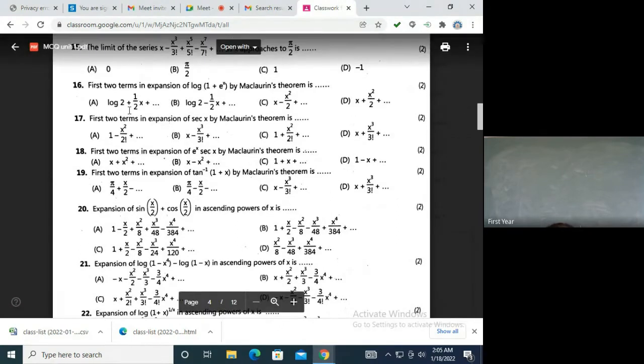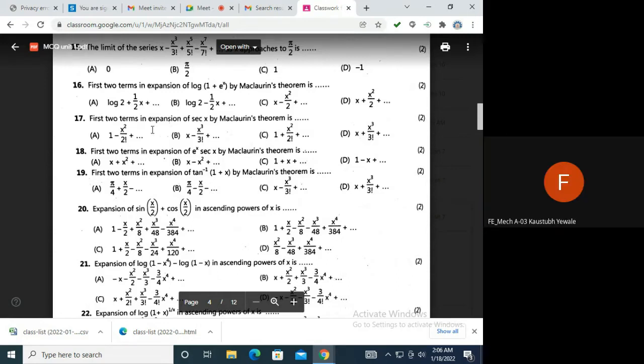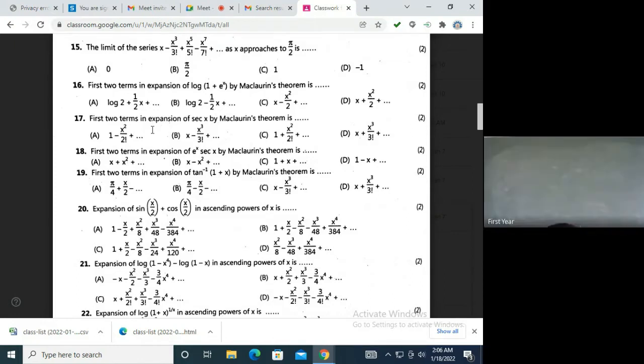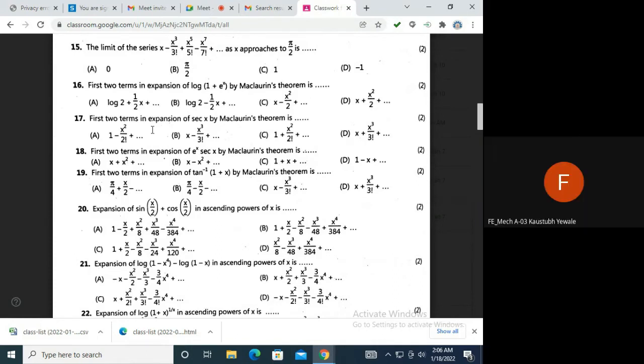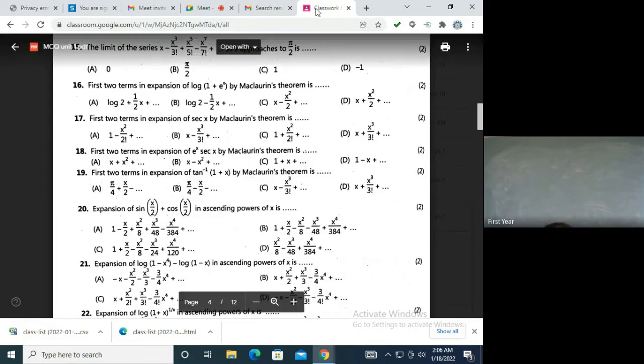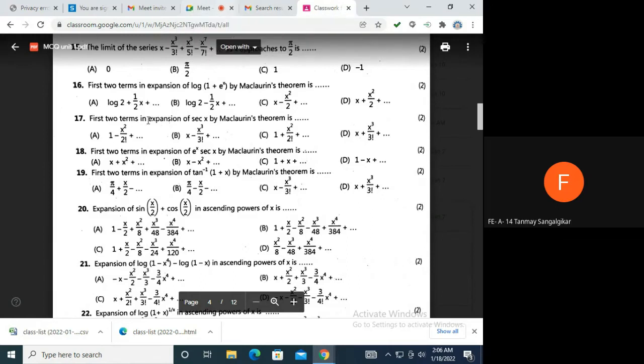Now this you have to solve. The first two terms in the expansion of log of 1 plus e raised to x by Maclaurin's theorem. So how are you going to do it? Ma'am, first we will take the derivative and find the first two terms. What is the formula of Maclaurin's theorem? f of 0 plus x f dash of 0. So these two terms you have to find. What is f of 0? Whoever will tell me quickly. Ma'am, log 2.